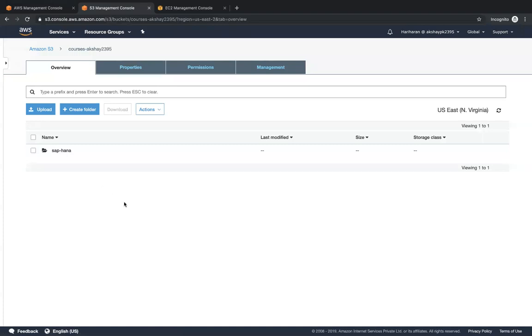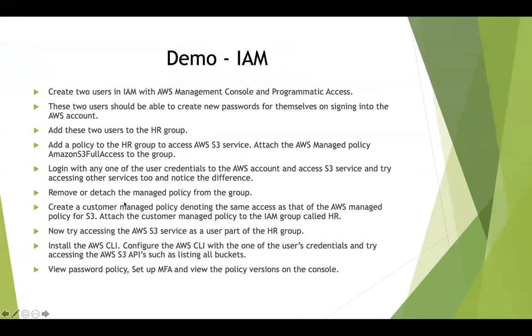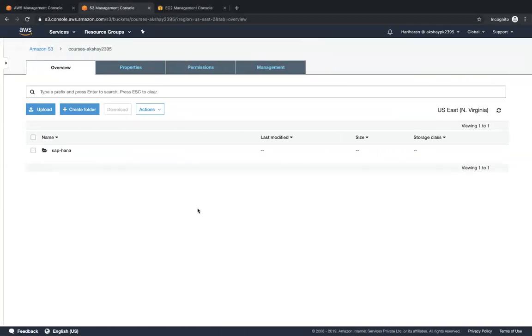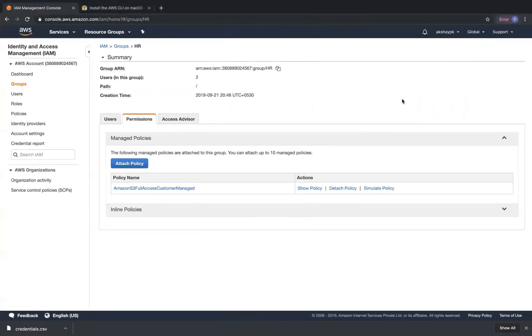SAP HANA. Okay. So once we have completed this, all we have to do is view the password policy, set a more robust password policy for this AWS account, also set up MFA, and also view the policy versions. Okay. So I'm going to go back to my admin account, as an admin user, not as Hariharan.